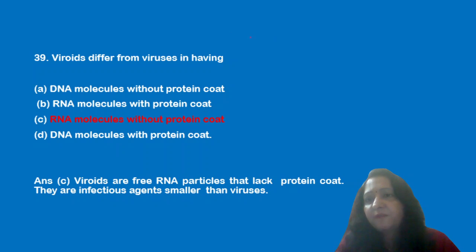Viruses differ from viroids in having DNA molecules without protein code, RNA molecules with protein code, RNA molecules without protein code, and DNA molecules with protein code. Now we know that viroids are free RNA particles that lack the protein code. So option C is the correct answer.